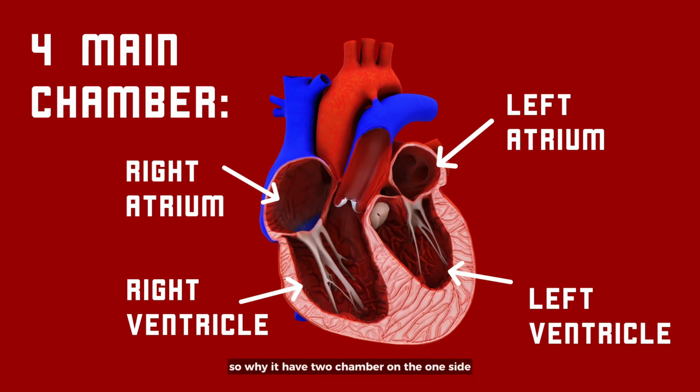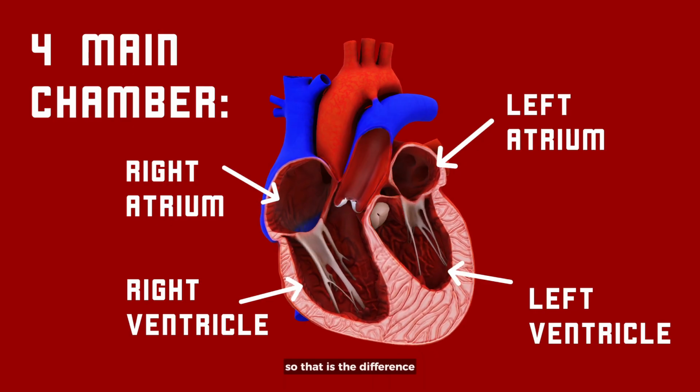So why do you have two chambers on one side? Let me tell you guys the difference between the atrium and ventricle. The atrium is the upper chamber of the heart that receives blood, while the ventricle is the lower, more muscular chamber that pumps blood out of the heart. So that is the difference.